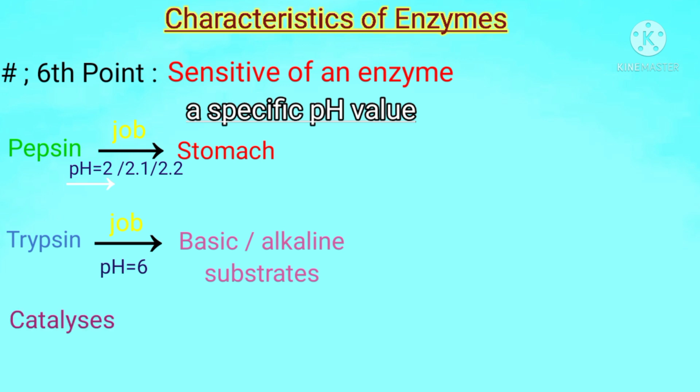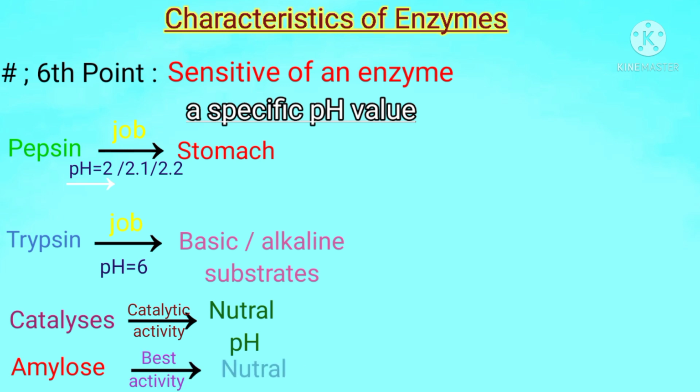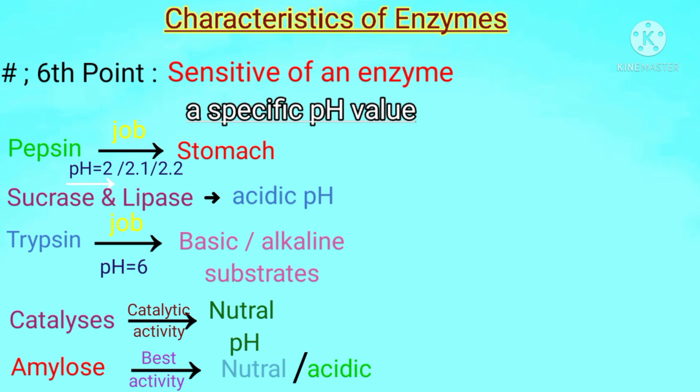Similarly, catalase shows optimum catalytic activity at a neutral pH value. Amylase shows best activity in a neutral or slightly acidic medium, whereas sucrase and lipase show best activity at acidic pH values. So students, every enzyme possesses an optimum pH value, and its activity decreases with an increase or decrease in the pH value.